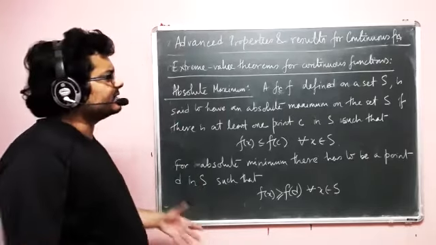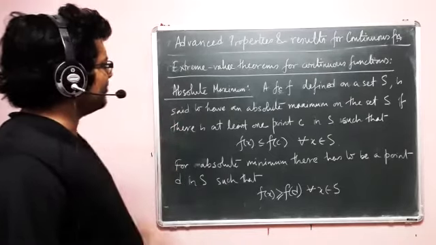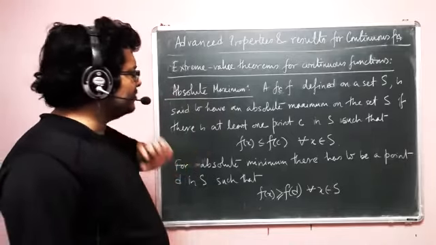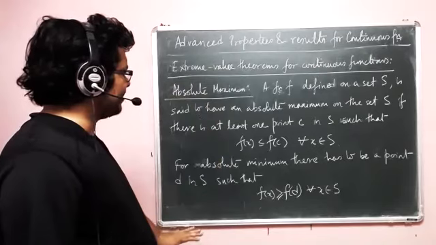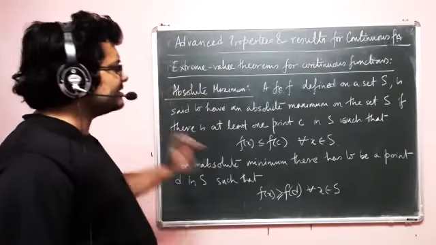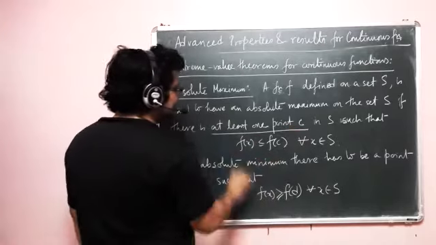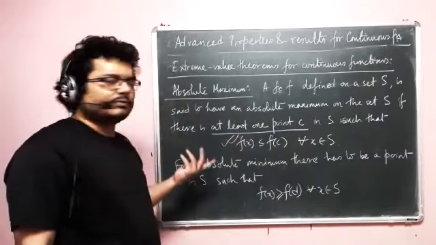A function can be non-differentiable, it's fine, but that doesn't have any connection with maximum and minimum. So that's why we looked again at this definition. Nowhere is it said that it has to be differentiable. We just said that there has to be a point, at least one point, such that this inequality holds, and thereby it will be the maximum.